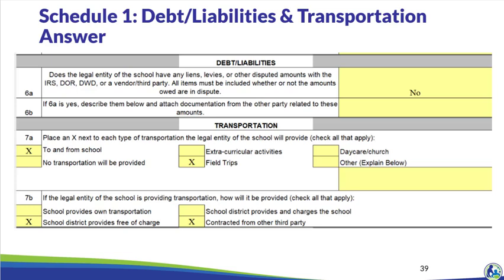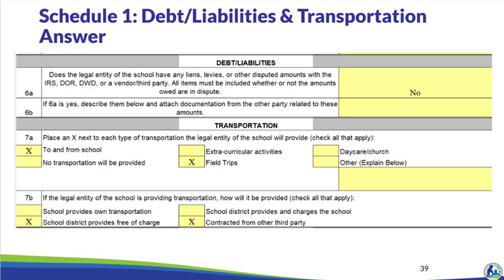As discussed earlier, this section of Schedule 1 requires Holy Love to identify if it has any liens, levies, or disputed amounts, which it does not. In the next section, Holy Love must identify what kind of transportation it plans on providing and how it is being provided. For example, transportation is identified in 7A as to and from school and field trips.